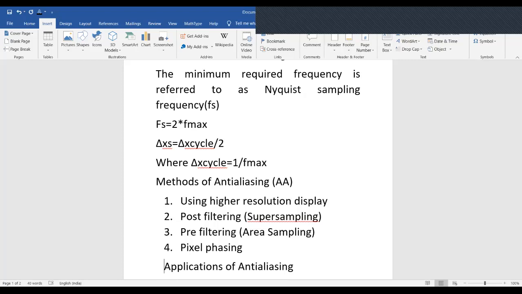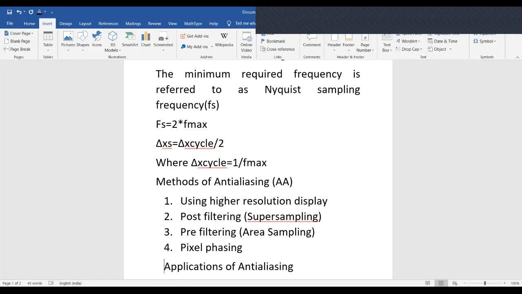This leads to a decrease in intensity of the longer line. To compensate for this decrease in intensity, the intensity of a pixel is assigned according to the length of the line using the anti-aliasing technique.